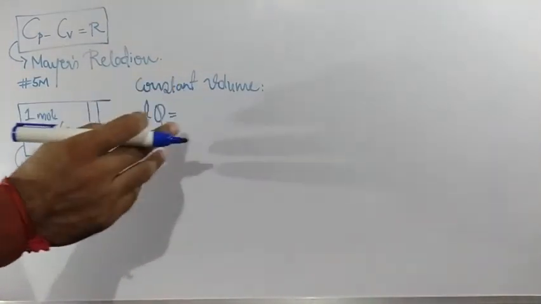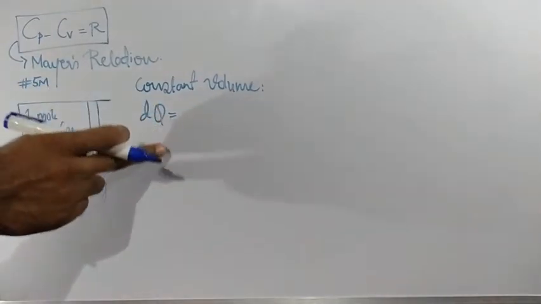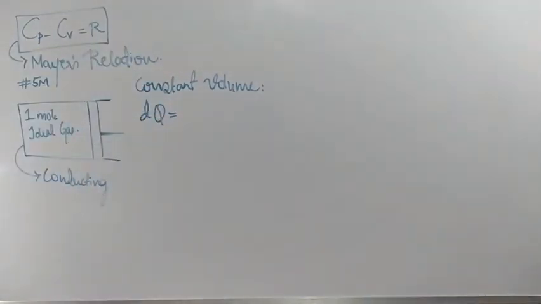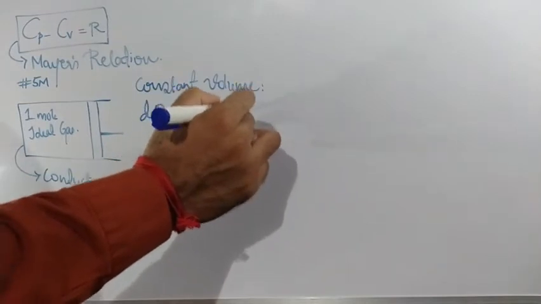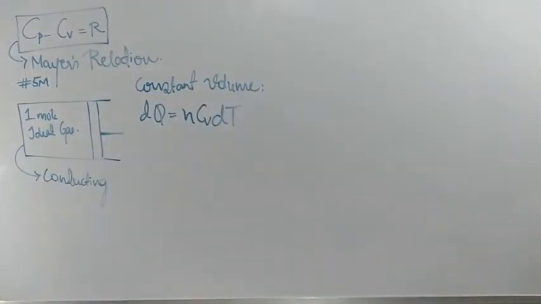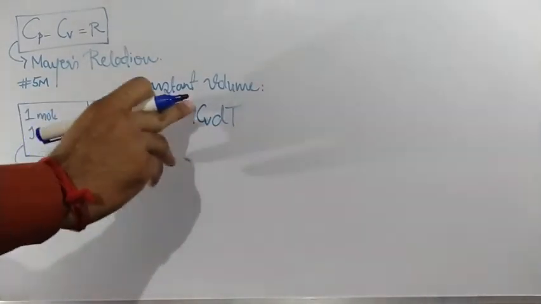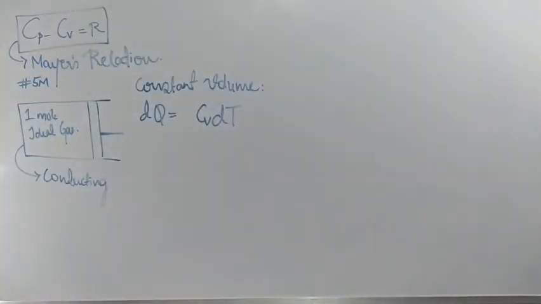The formula I told you when we were discussing thermodynamics: dq value is nCv delta T or nCp delta T, based on constant volume or constant pressure. Here, for constant volume, it is nCv dT. N is the number of moles. Here 1 mole, so I substitute 1: 1 into Cv dT. This is nothing but the term for dq in case of constant volume.